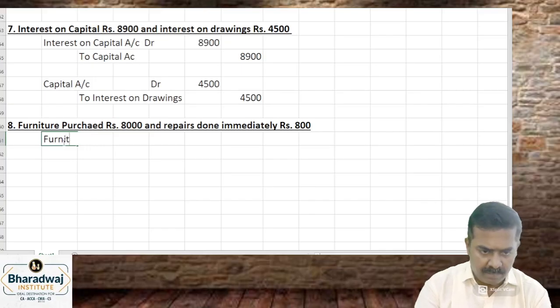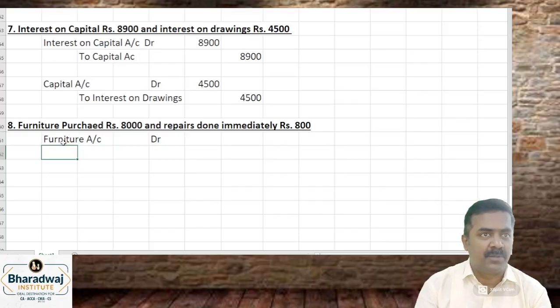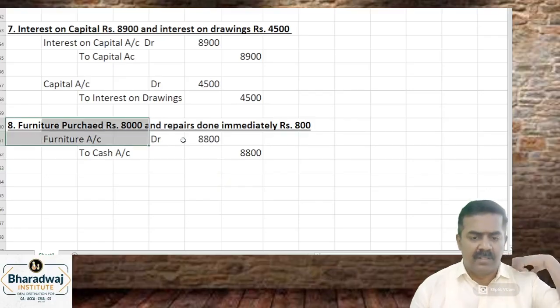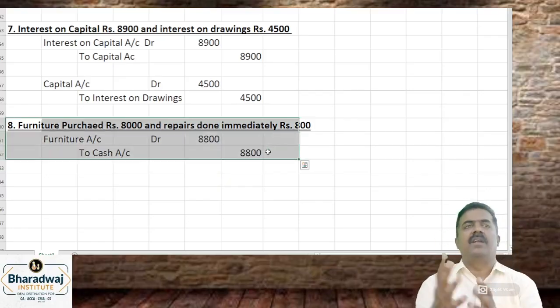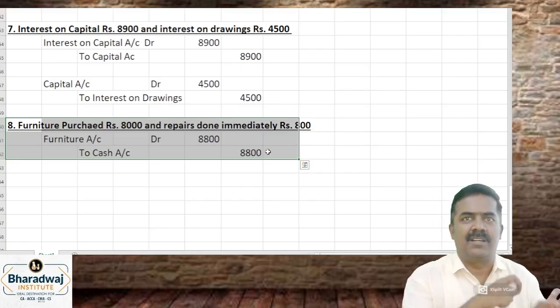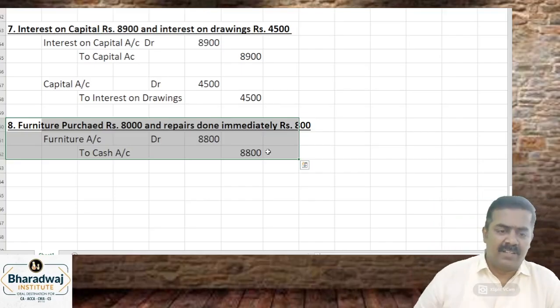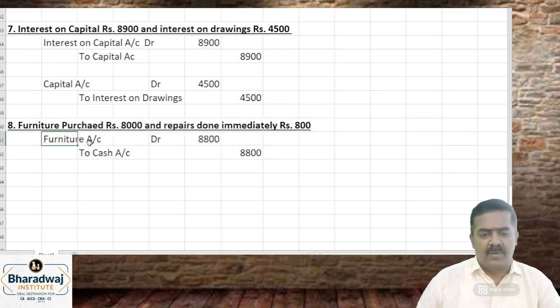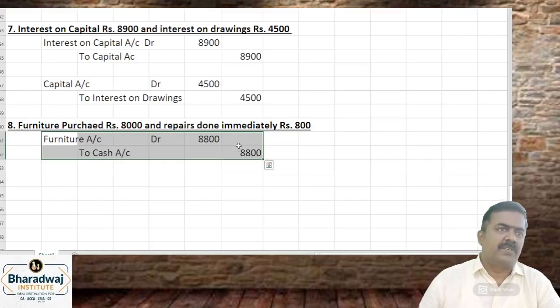Furniture to cash. Furniture account debit. Will you put a repairs account? No. Both will be debited to furniture account. Both will be debited to which account? That is what we are going to learn in the next chapter, called capital expenditure and revenue expenditure. So take this up. This is apart from the regular entries that you have learned in regular classes. Revision class is just an add-on to the regular knowledge that you have. Clear? Furniture to cash. Sir, these repairs done to the second-hand furniture, it is part of the cost of furniture.